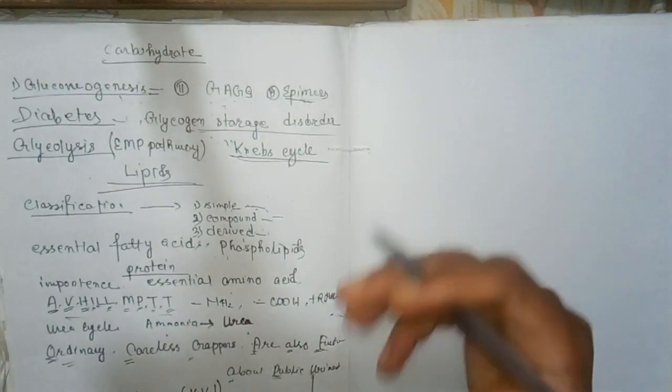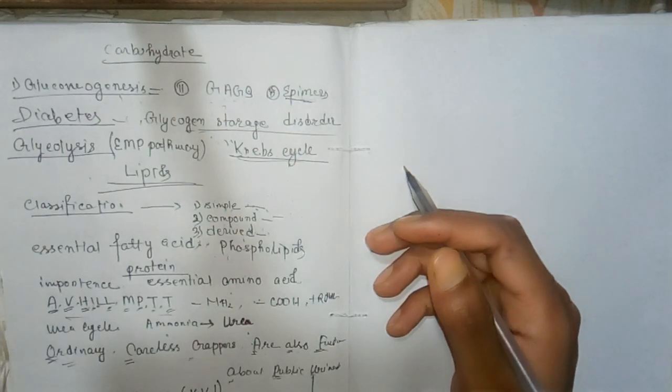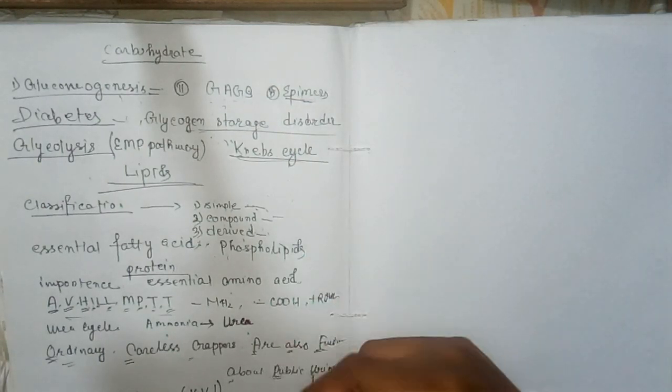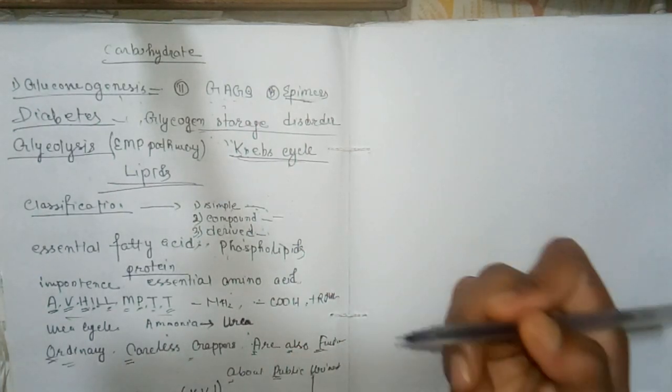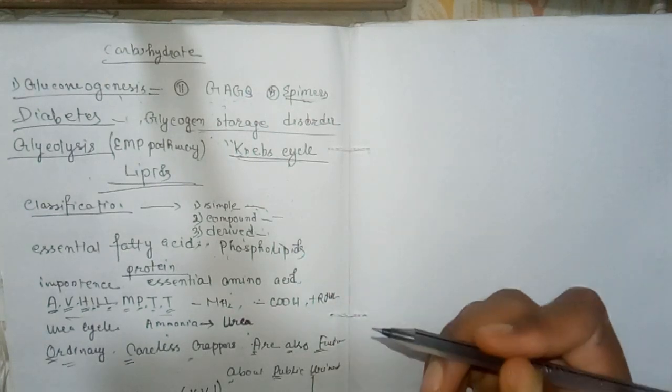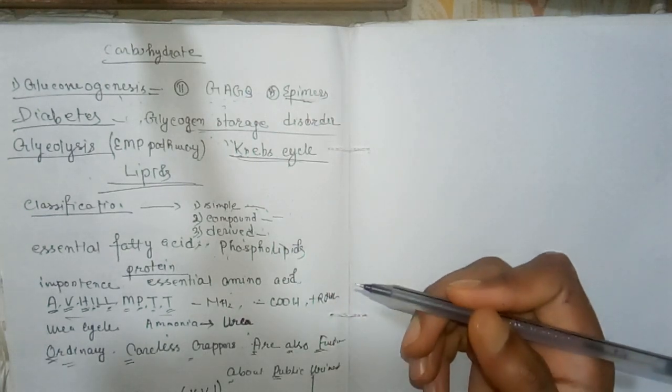Their sources are fish liver oil, egg yolk, butter, milk. The cheapest source is sunlight, which forms vitamin D3 from its precursors present in the skin. Physiological functions: vitamin D increases the absorption of calcium and phosphate, and there are many other physiological functions. Then you'll study the daily requirement of vitamin D. Then the deficiency of vitamin D: rickets is a deficiency syndrome of vitamin D. Now, osteomalacia, rickets.